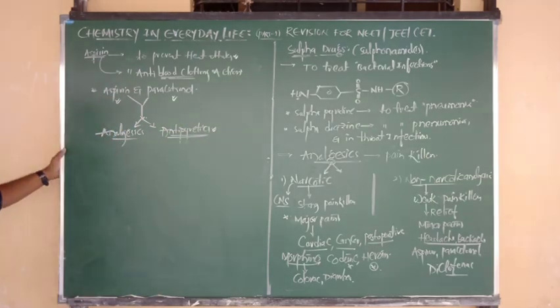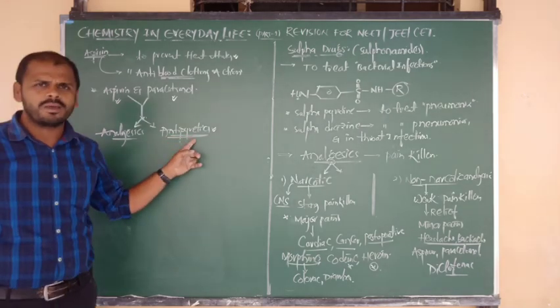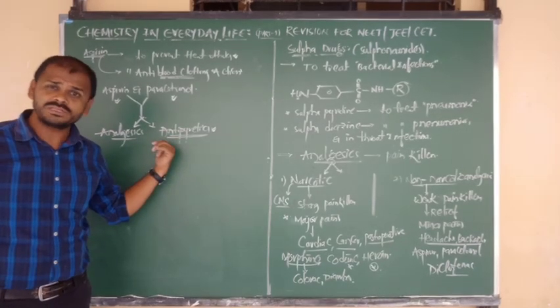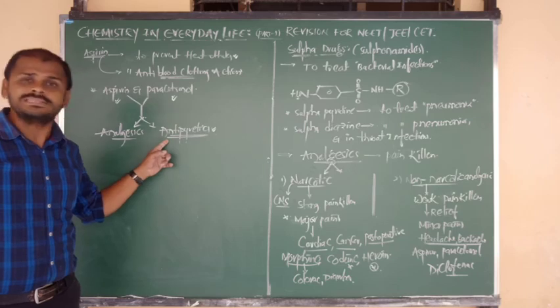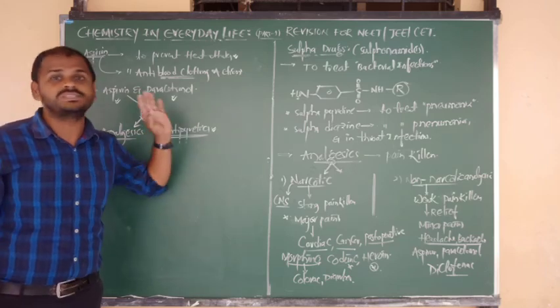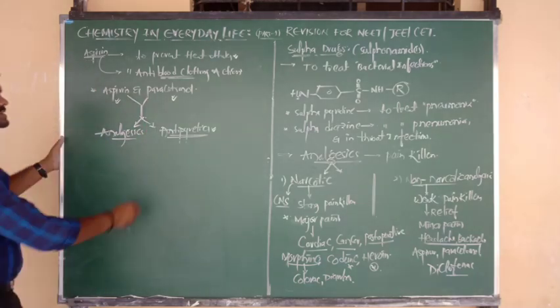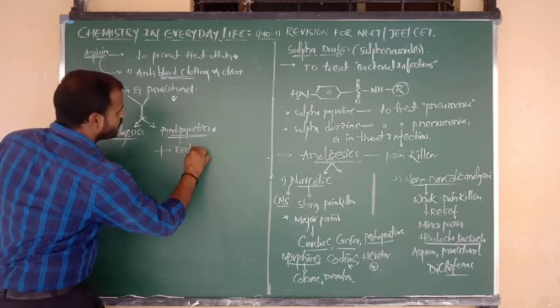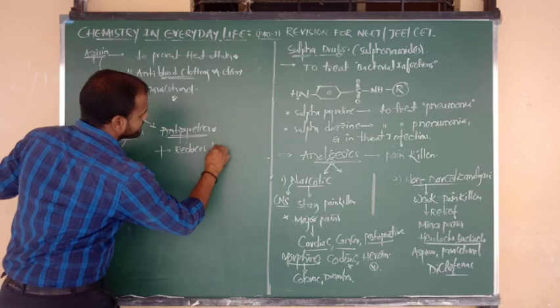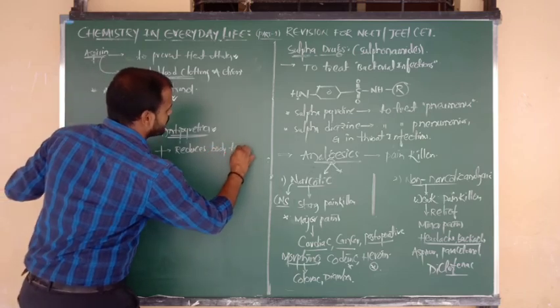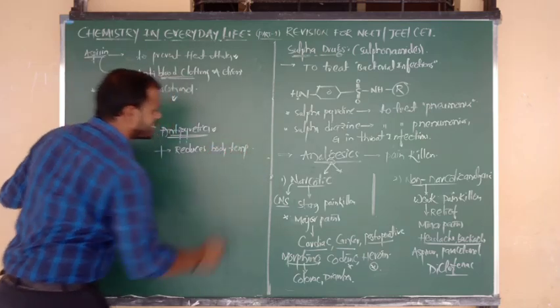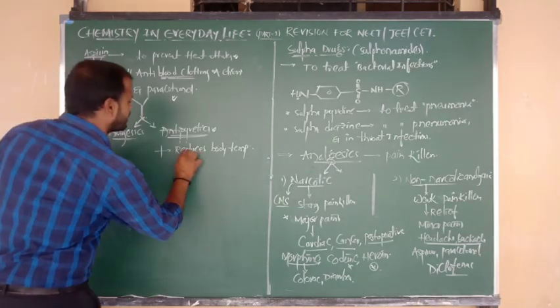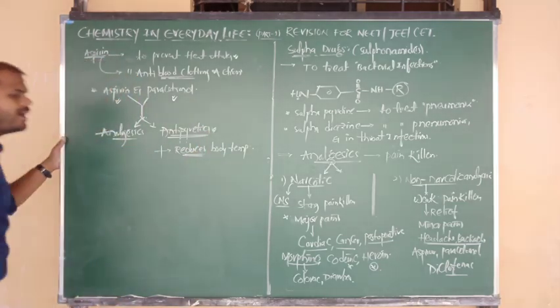Sir, what is meant by antipyretics? What is meant by pyro? Pyro means temperature. Anti means what, beta? Opposite. So these are the medicines or chemicals that work opposite to temperature. Simply we have to say that these are the medicines we use to reduce the body temperature. So during high fever condition, to reduce the body temperature, what are we using, beta?